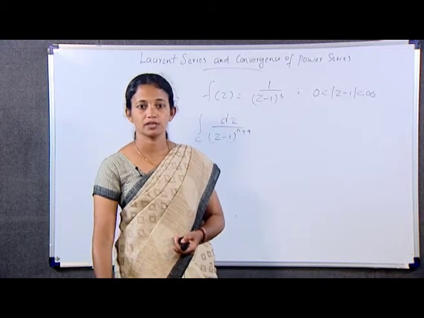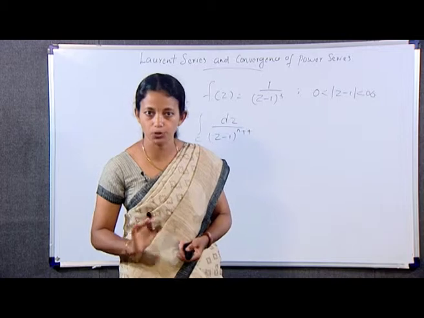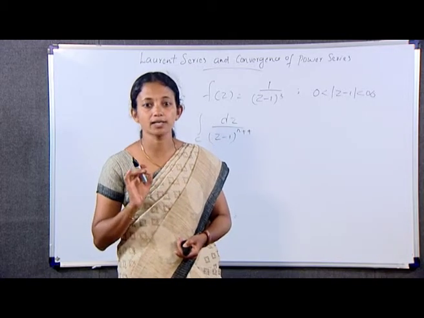The function f(z) = 1/(z-1)^3 already has a Laurent series form.